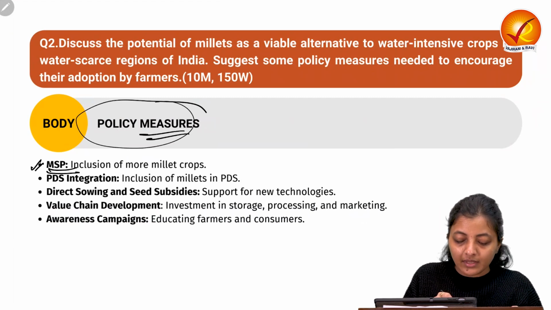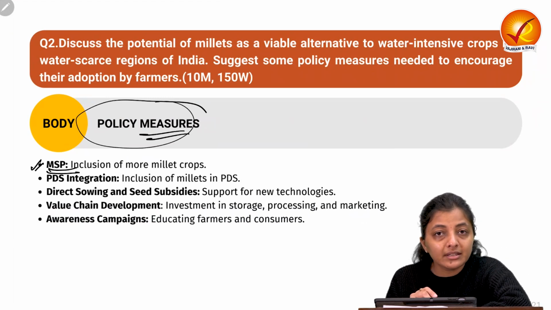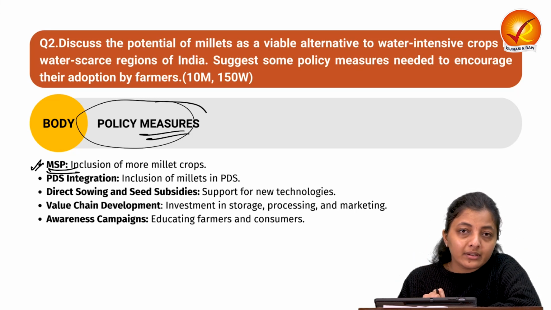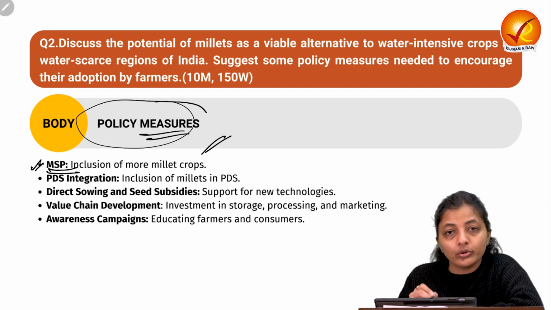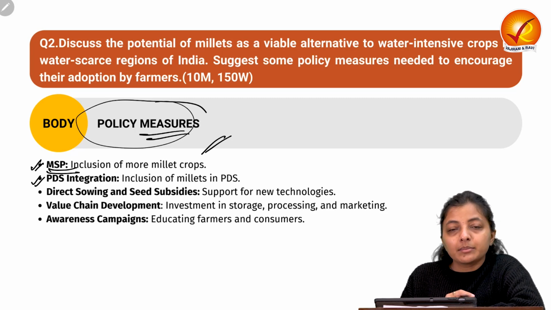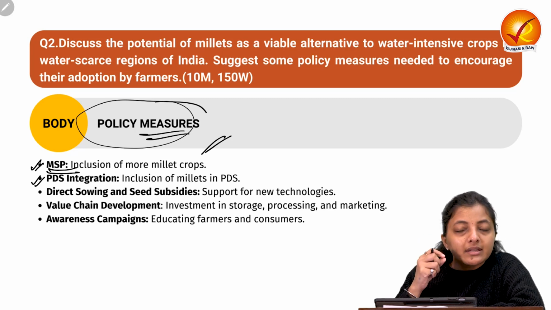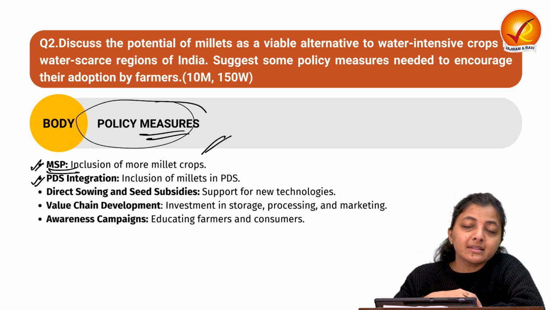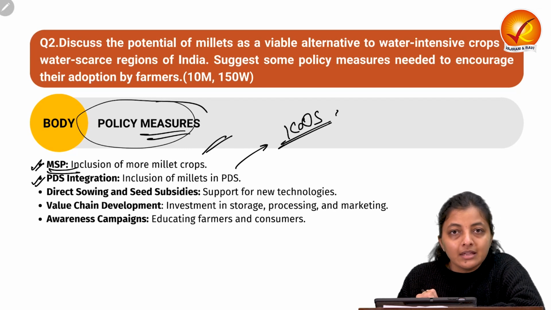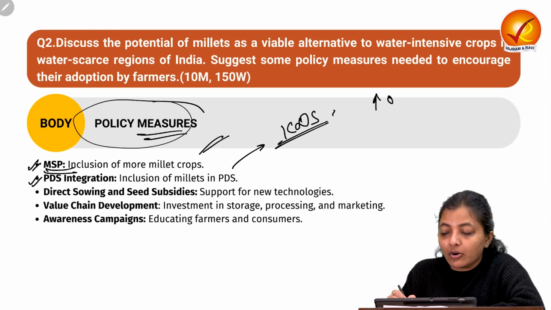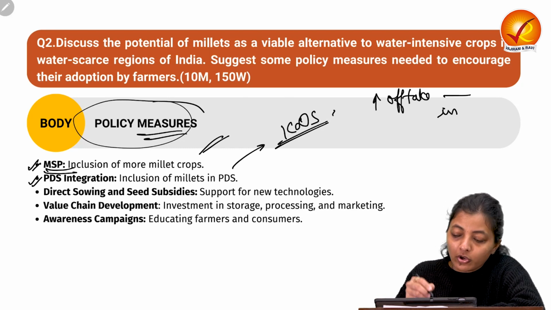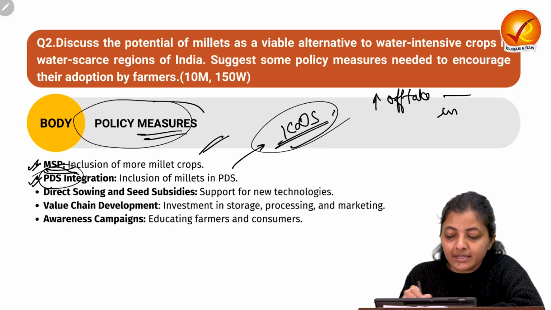The first is MSP, because there is very less inclusion, only 3-4 crops majorly that the government procures with MSP. So we need to include more and more millet crops under MSP. Next, we need to integrate millets with the PDS and also with the ICDS, Integrated Child Development Services, so that there is increasing offtake of millets in the procurement process for PDS and for ICDS.